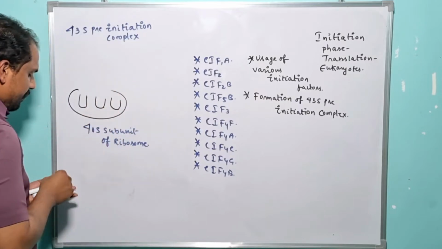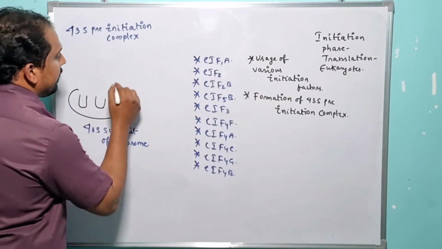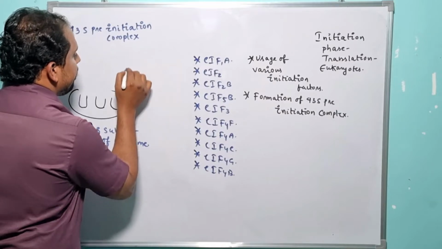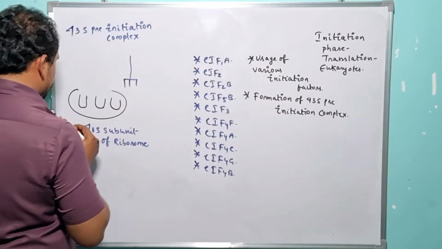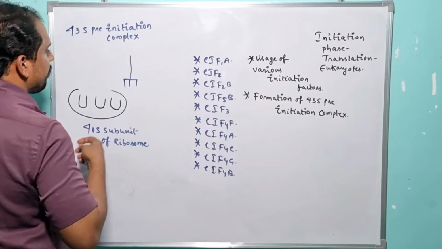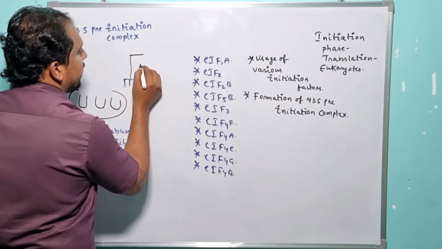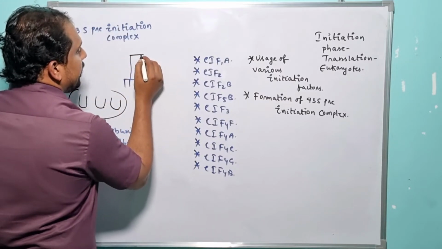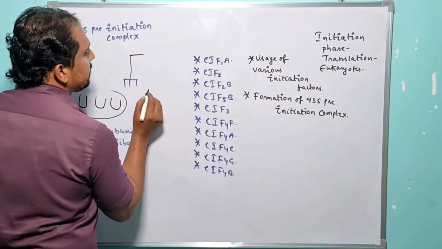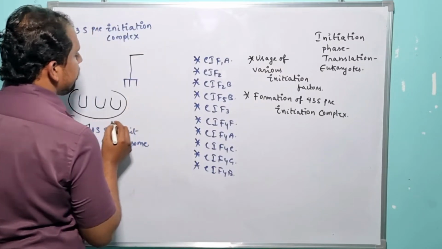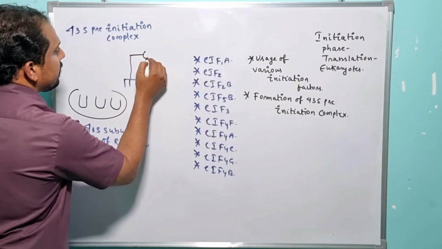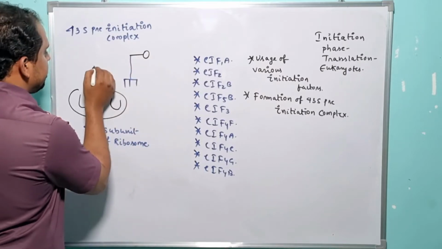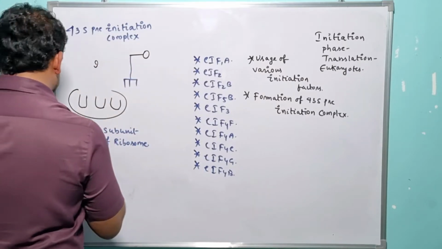For the successful recruitment of the initiator tRNA with its encoding amino acid to the P site of the ribosome, the initiation phase in case of prokaryotes did not take the advantage of any specific initiation factor. But here in case of eukaryotes, for the successful recruitment of the initiator tRNA, so let me write it here.